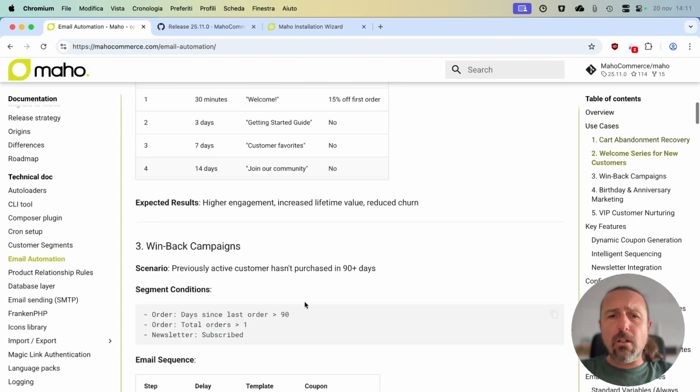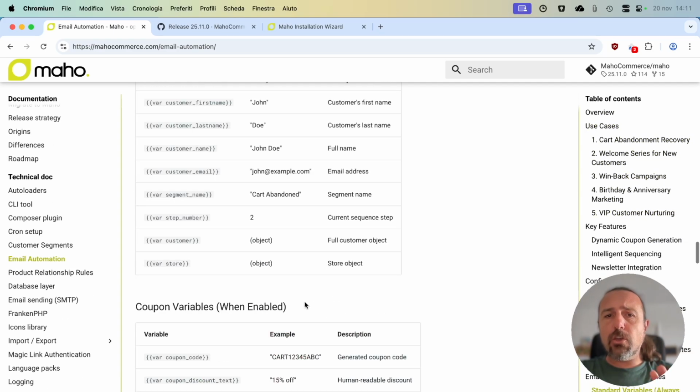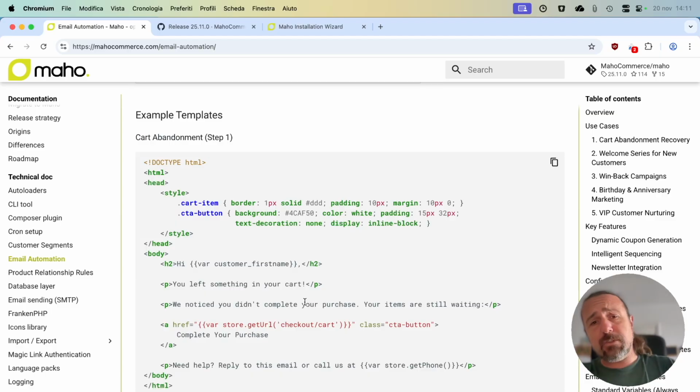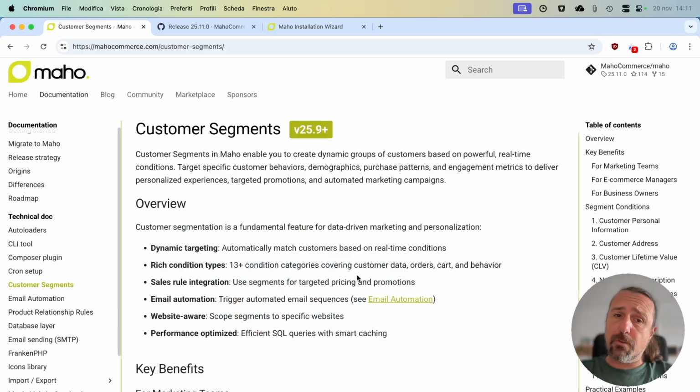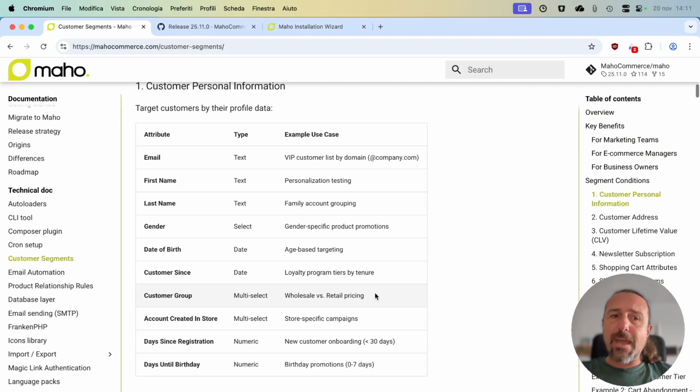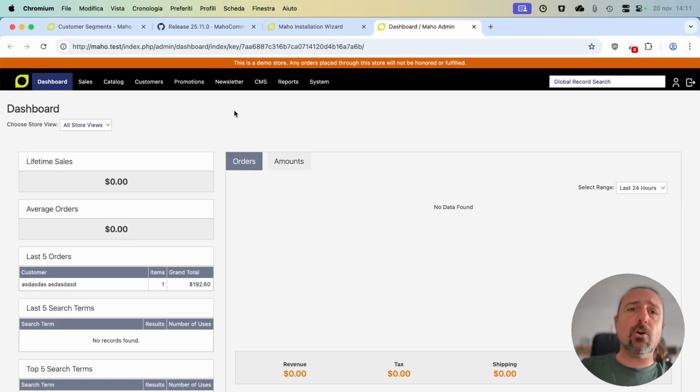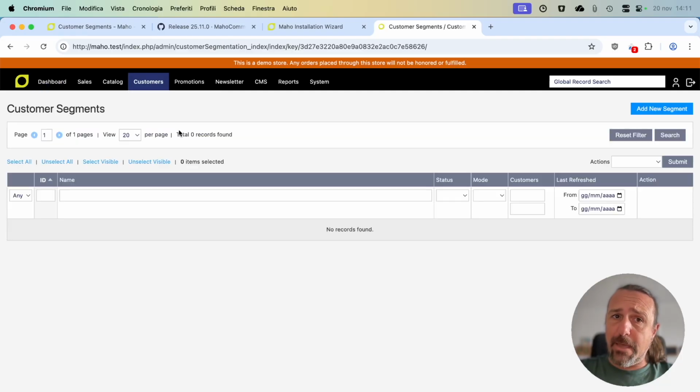You have all of the documentation here, so you can understand everything from the technical point of view, but also from the user point of view. And we have documentation also for the customer segmentation. We're trying to have the most complete documentation possible. Let's go to the backend, and it is under the customer segments section.